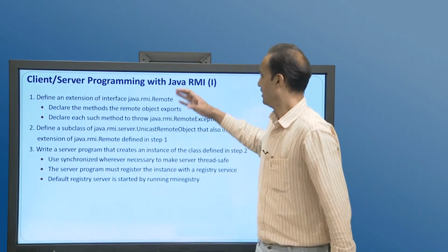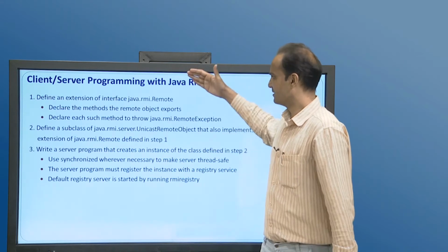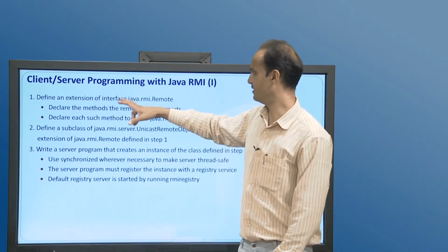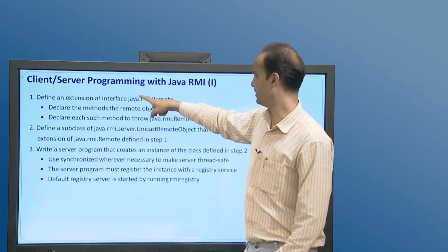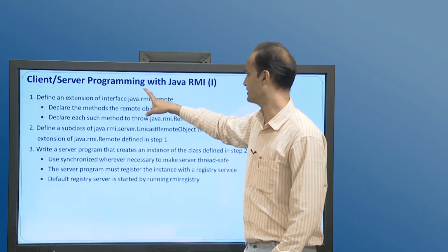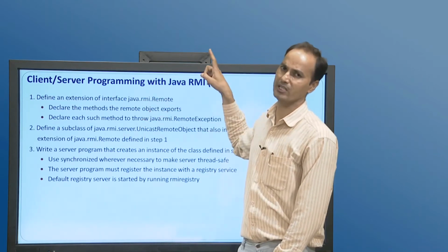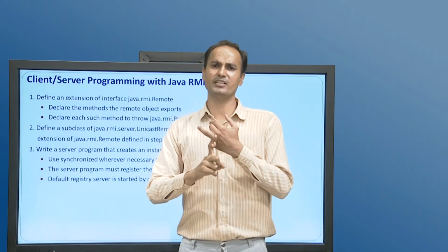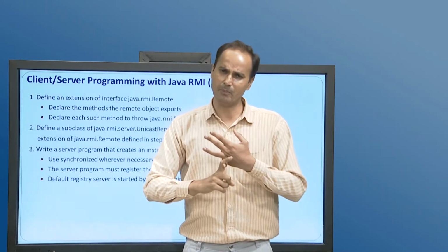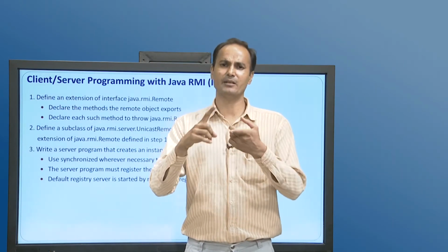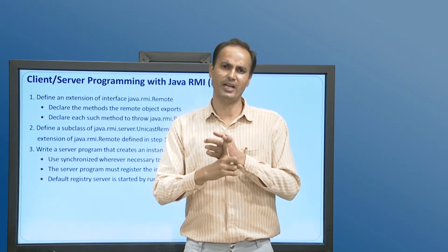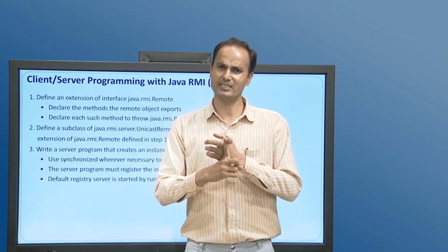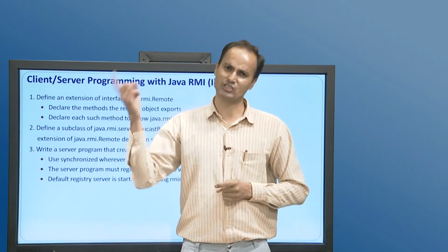Next are the steps discussed in detail. We will create an extension of the interface, that means the remote interface is java.rmi.Remote, as each remote interface is required to be implemented. So, we will create a remote interface in which we will have a simple method that is required to be implemented at the server side.